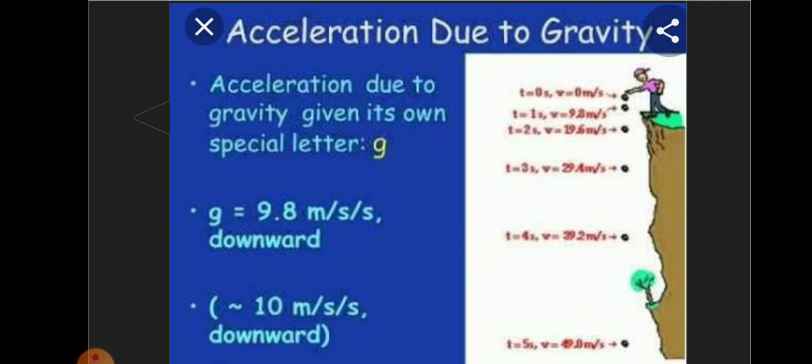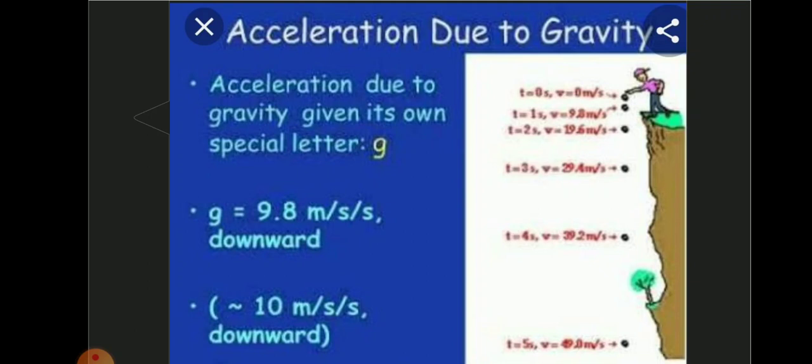This means that the velocity of a body during the downward free fall motion varies by 9.8 meter per second for every 1 second. Experiment shows that the velocity of a freely falling body under gravity increases at a constant rate, that is, with constant acceleration. So we can say that the acceleration produced in a body on account of the force of gravity is called acceleration due to gravity. It is denoted by g.